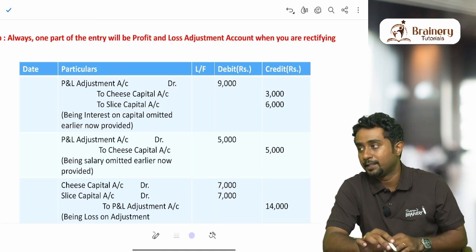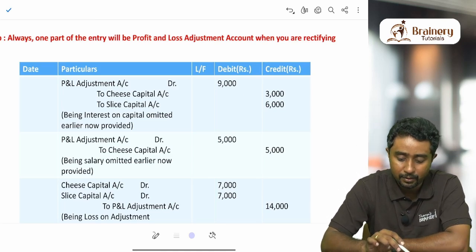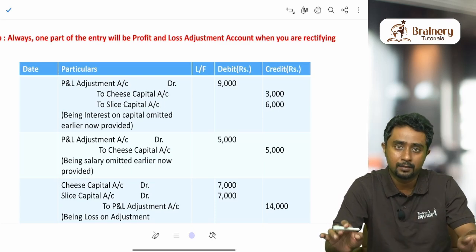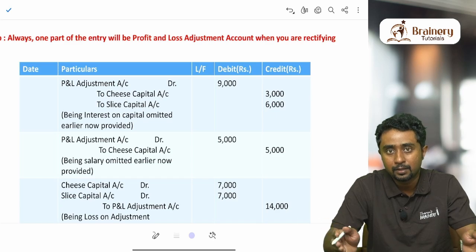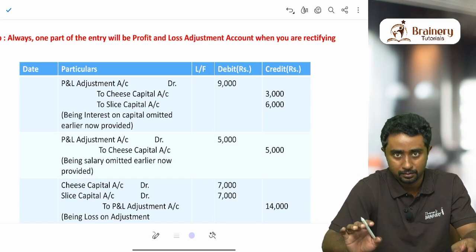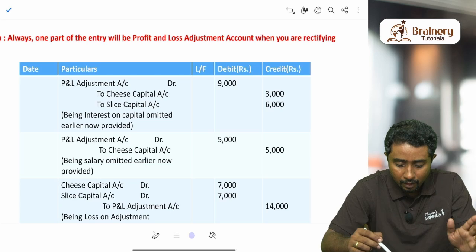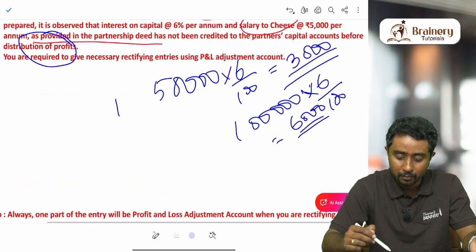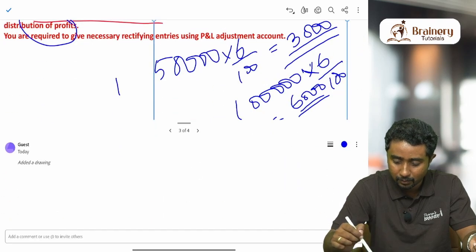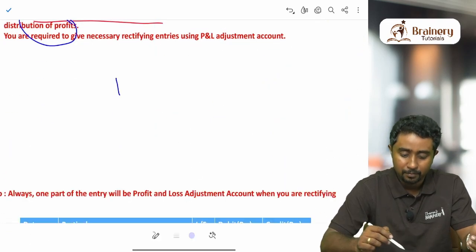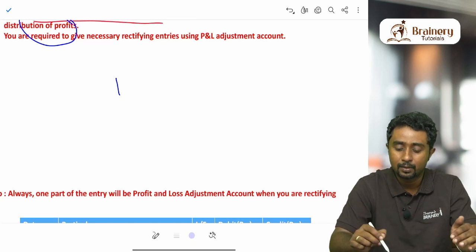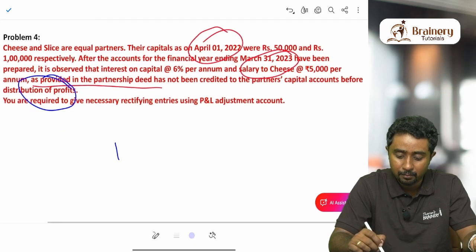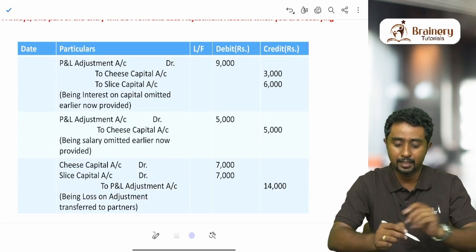So profit and loss adjustment account debit 9,000, to Chi's capital 3,000 and Slice's capital 6,000. That is how interest on capital is done. What did we do? We are giving the proper interest on capital to the partners, which we didn't give before. Now one more thing is yet to be given: partner salary. The basic entry for partner salary is Chi's salary account debit to Chi's capital. Instead of Chi's salary account, we mention the name as profit and loss adjustment account. That is the second entry that you can see.